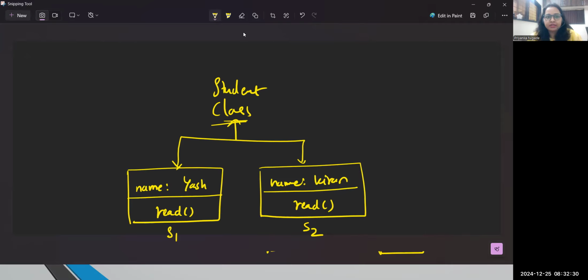Now, why are we discussing this? Because how do we start programming in Java? In Java, even if you want to write a single statement, everything will begin with the class template only. Without a class structure, you will not be able to write any program in Java. So in Java, we need to first define a class.